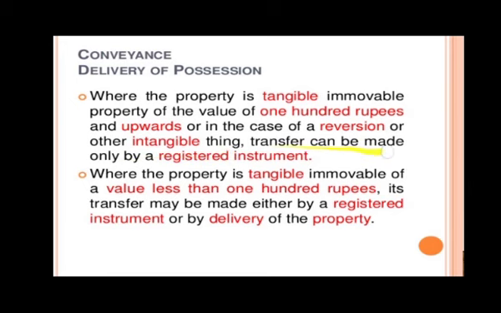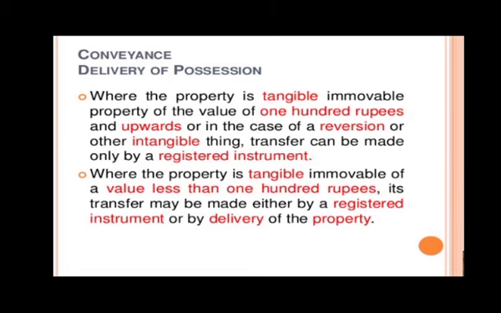The transfer can be made only by registered instrument. So if it is more than 100 rupees, it has to be by registered instrument. Where the property is tangible, immovable, of a value less than 100 rupees, its transfer may be made either by a registered instrument or by delivery of property.